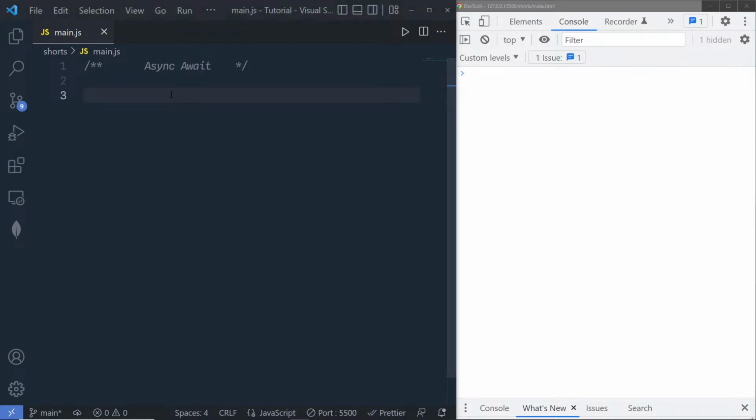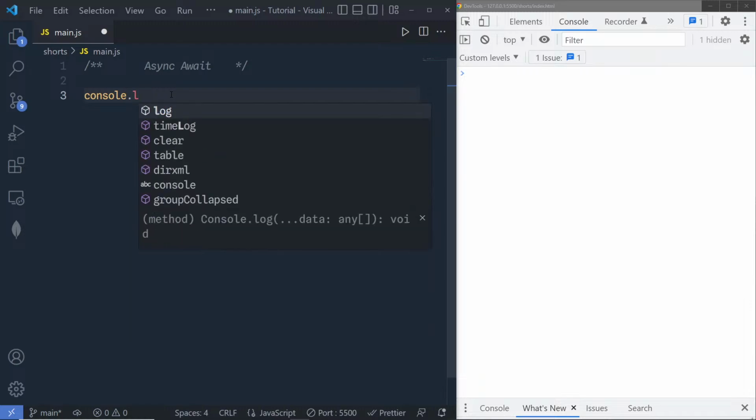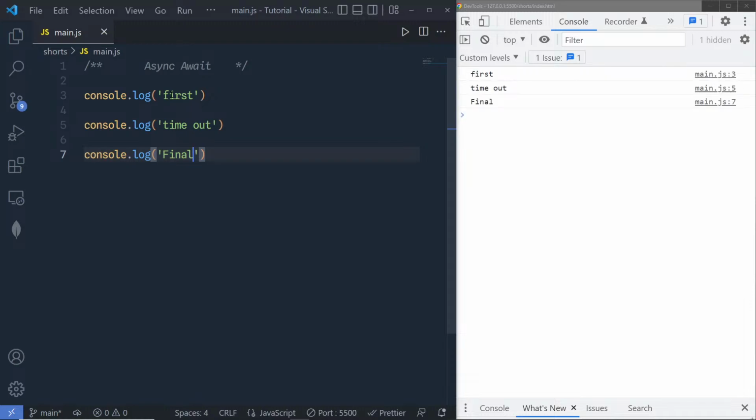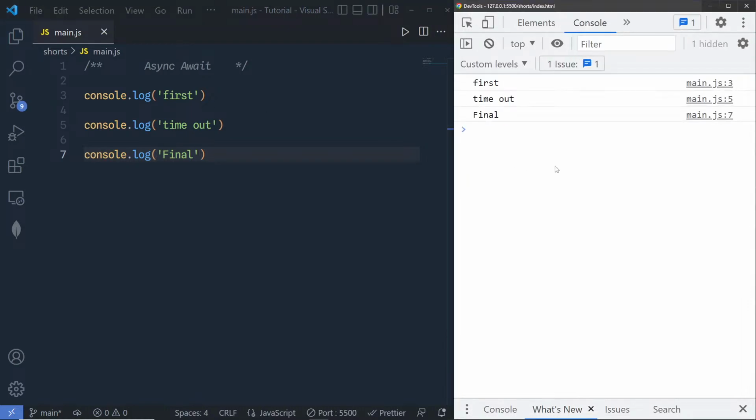So let's suppose that inside this main.js file I have a console.log message, and inside this I say first. Let me duplicate this two more times and change these messages. If I say here timeout, and this one final, and save the changes, I'm going to get the result I want. It will print first, timeout and then the final console.log message. This will run the call stack from top to bottom as it does. But this is what we call the synchronous code.